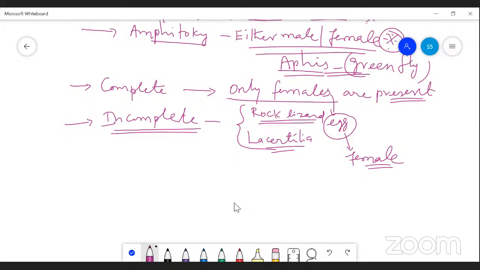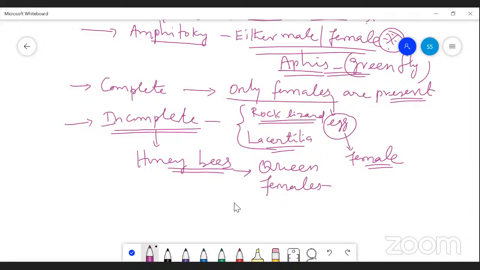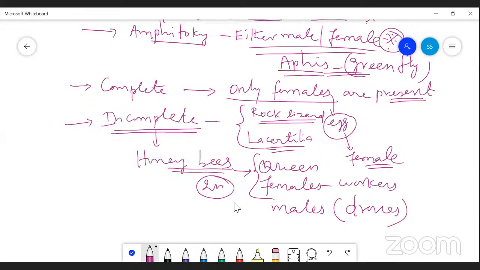Incomplete type is seen in the case of honeybees, or generally in social organisms like honeybees. In the beehive you can see the queen, female. The other females are workers. The queen is also female. The workers develop from 2n diploid zygote, from fertilized eggs. But the males, the drones, develop from unfertilized eggs.